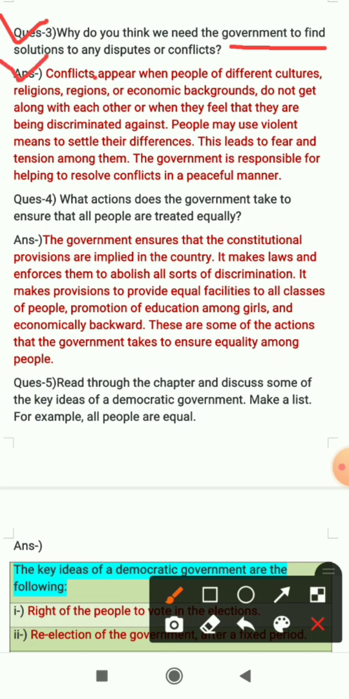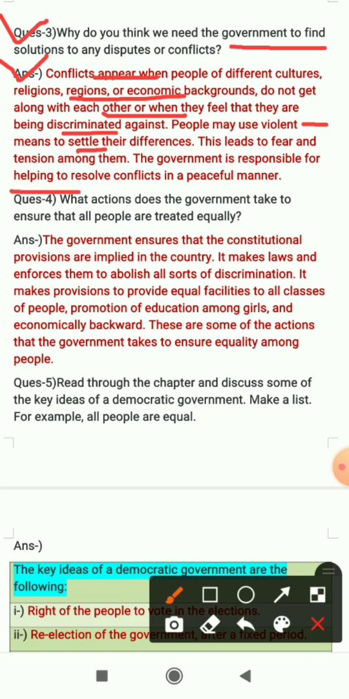Conflicts appear when people of different cultures, religions, regions or economic backgrounds do not get along with each other, or when they feel that they are being discriminated against. So conflicts appear when people of different cultures, religions, etc., do not meet each other often, and some of them feel that they are being discriminated against, meaning they are not treated equally. People may use violent means to settle their differences. This leads to fear and tension among them.